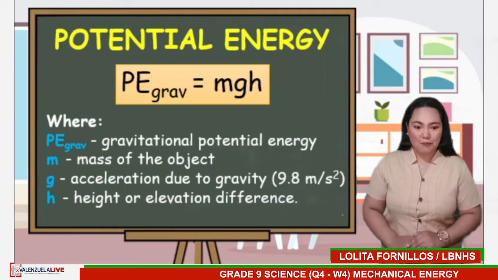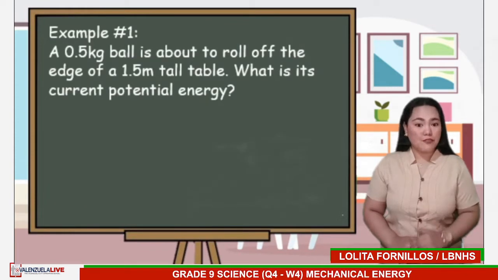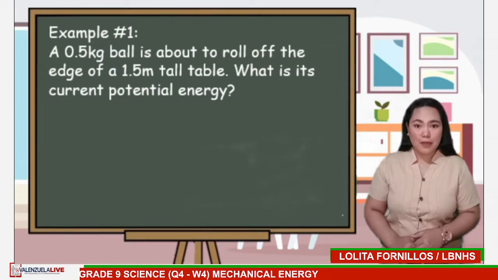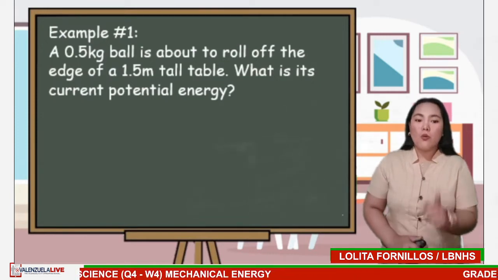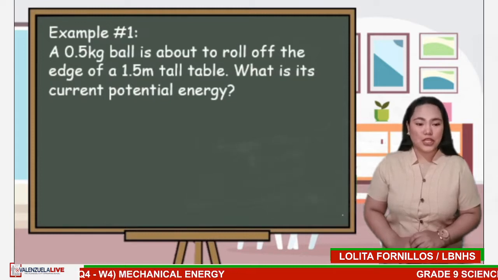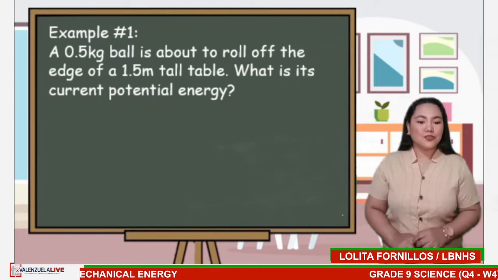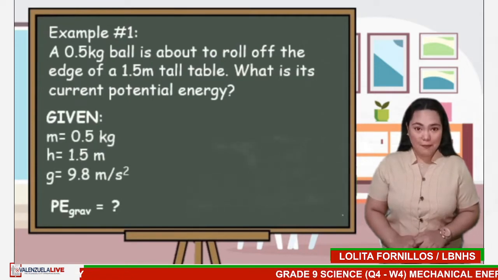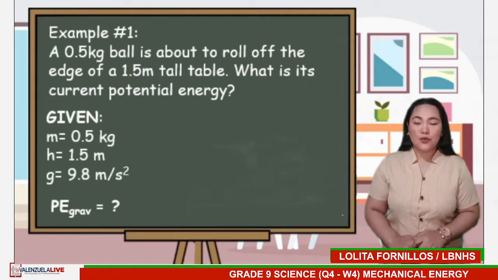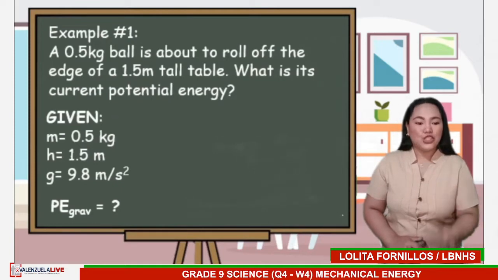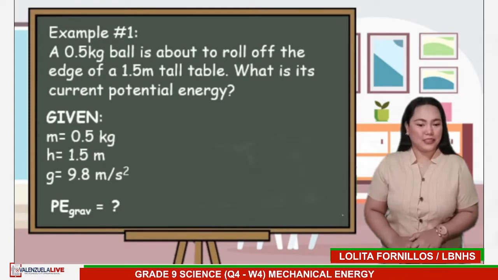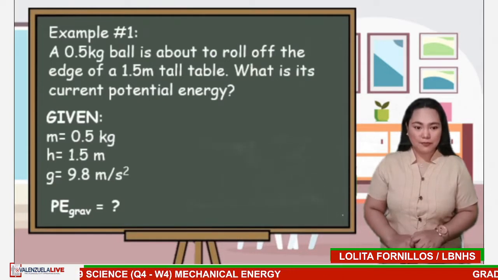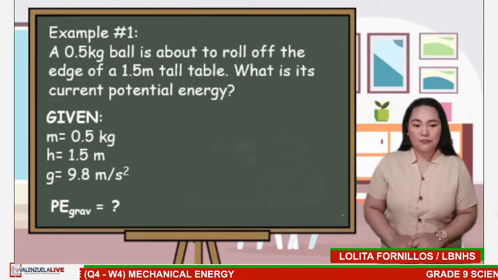Let's have an example. A 0.5 kilogram ball is about to roll off the edge of a 1.5 meter tall table. What is its current potential energy? First, let us write down the given. m is equal to 0.5 kilogram, h is equal to 1.5 meters, and g is 9.8 meter per second squared. We are asked to look for potential energy. Next, write down the formula.